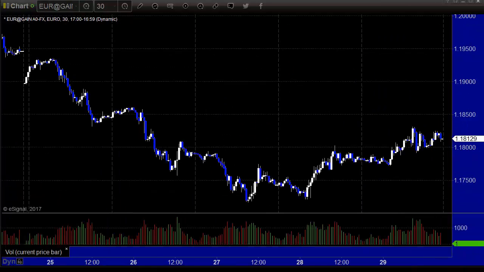Here's the intra-week action. So 30-minute candles. High to low for the week on the euro dollar was about 230 pips. It's better than some of what we've seen. We did all right. You can see the little gap down on Sunday. Never actually filled. That's very unusual in Forex.